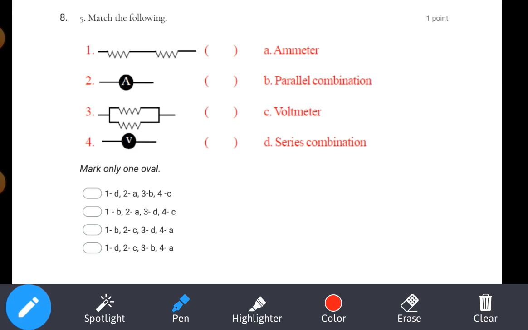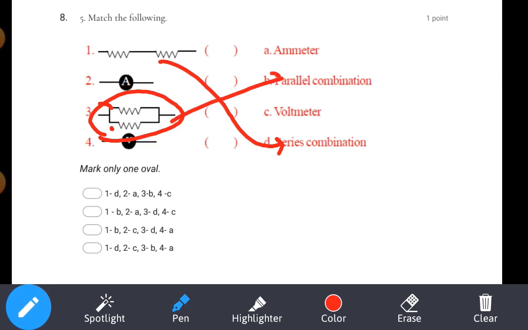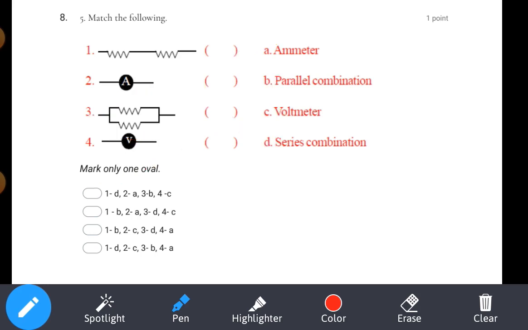Match the following. See the question they have given. First one, they have given resistors connected in series. How can we say it is series? Because there is only one path for the current to flow, so it is a series connection. If you observe this one, there are two paths. Current is divided into two paths, so it is a parallel connection. A means ammeter, V means voltmeter. So what is that? DA. Where is DA? Option number 1 is our answer.